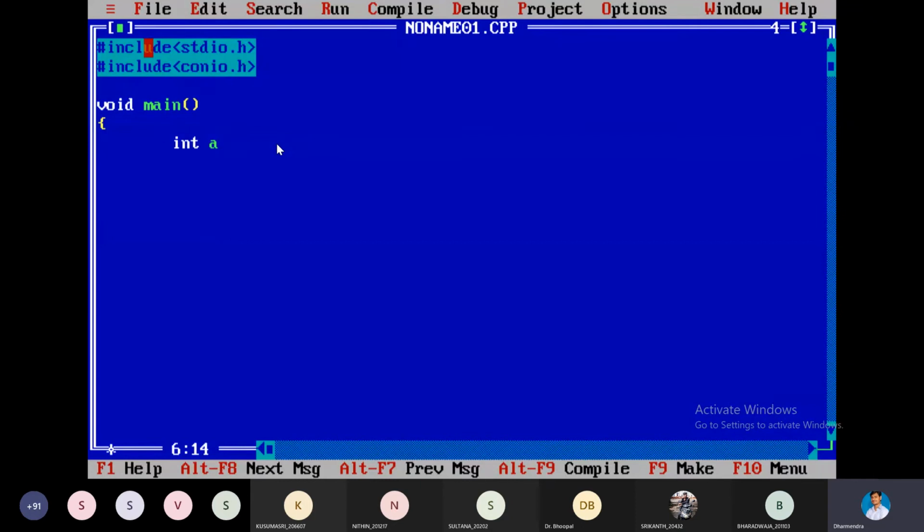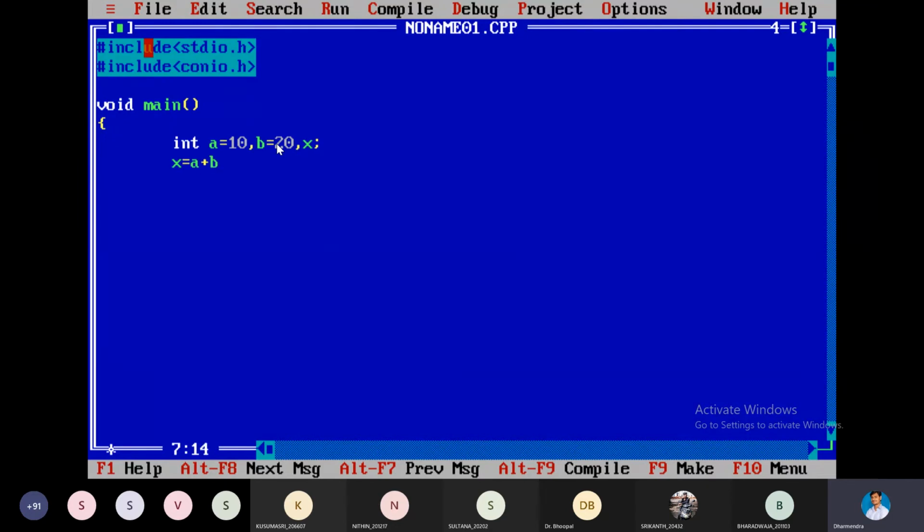For example, a is equal to 10 and b is equal to 20. We can perform arithmetic operators on floating point values, integer values, double values, whatever we want. For the result I am taking x. So x is equal to a plus b.